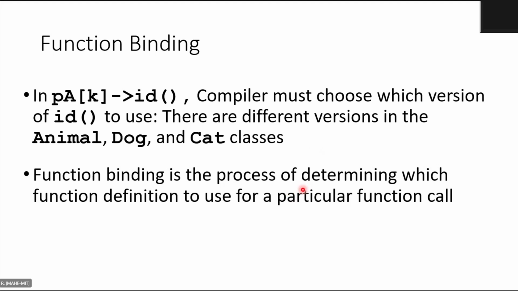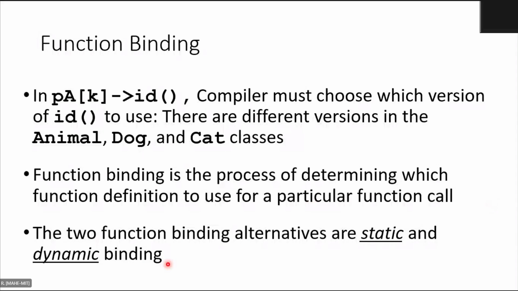Function binding is the process of determining which function definition to use for a particular function call. The two function binding alternatives are static and dynamic. Binding itself is the process of determining by the compiler which function definition to use for a particular function call.